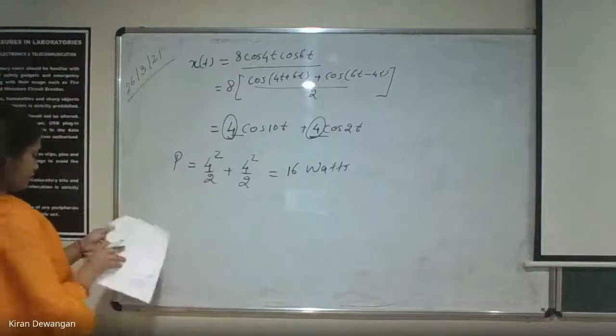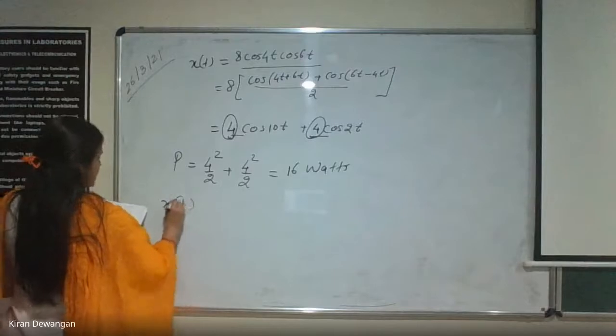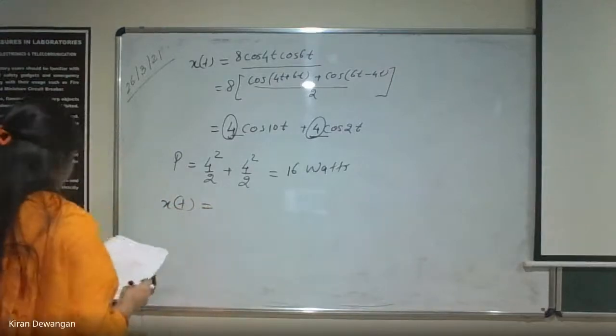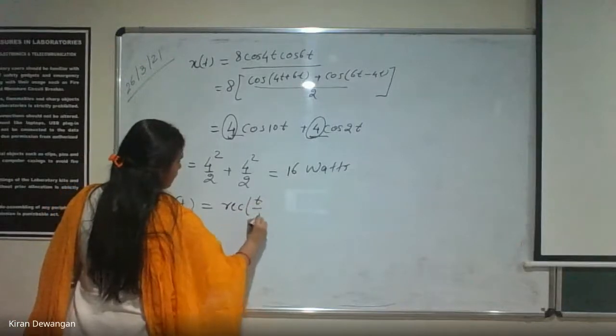Write down. Let us take x(t) equals rectangular t by tau.